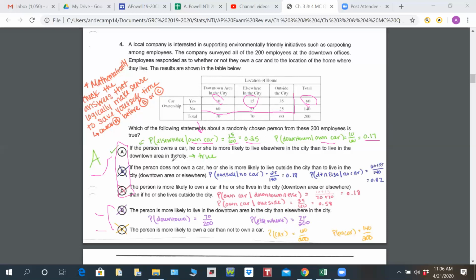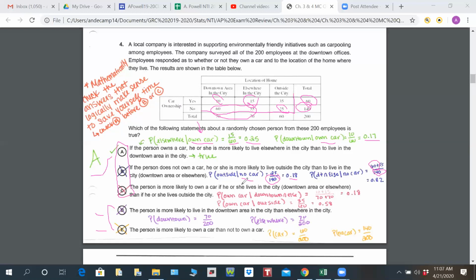Letter B says if a person does not own a car, he or she is more likely to live outside the city than to live in the city, downtown or elsewhere. So again, the given is no car. So no car, there's 140 of them, so that's why I've got 140 on the bottom. Living outside the city, there are 25 of them, so I'm doing 25 over 140, which is 0.18. Downtown and elsewhere in the city, we're doing 60 plus 55. I got to combine these two, so that's why I got 60 plus 55 on the top here.